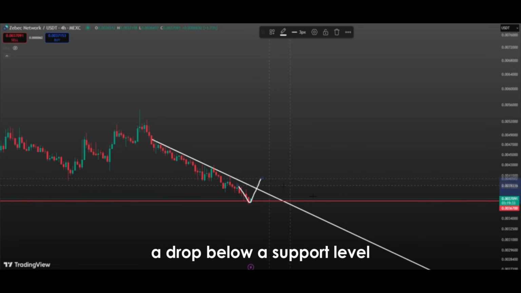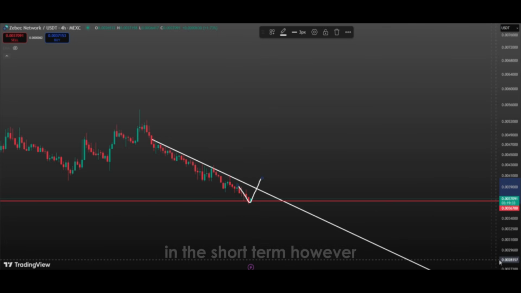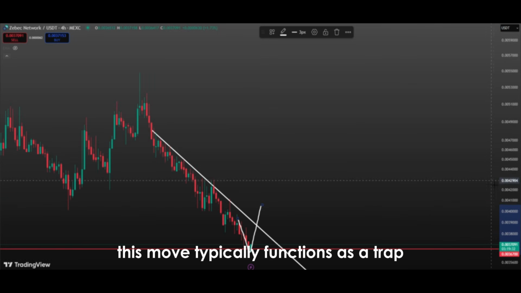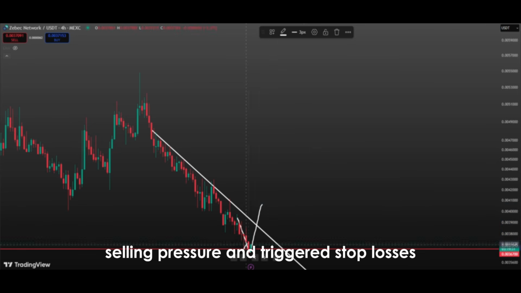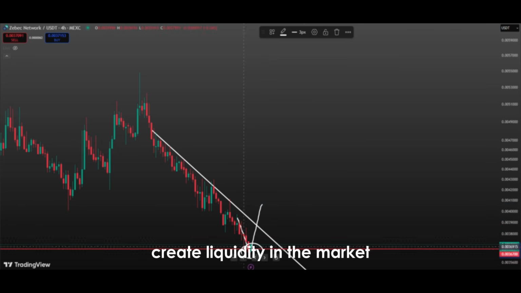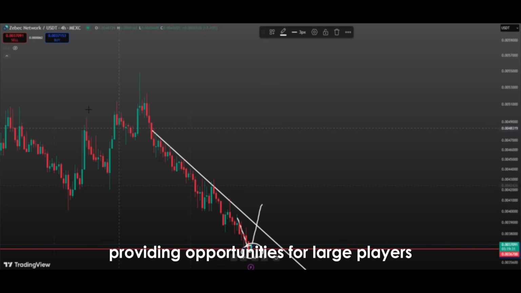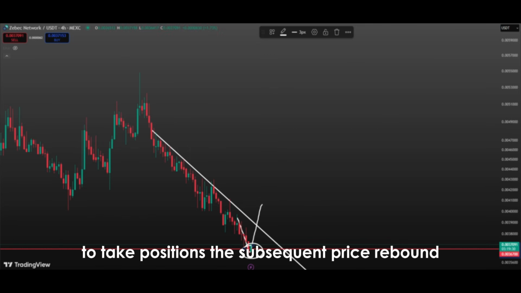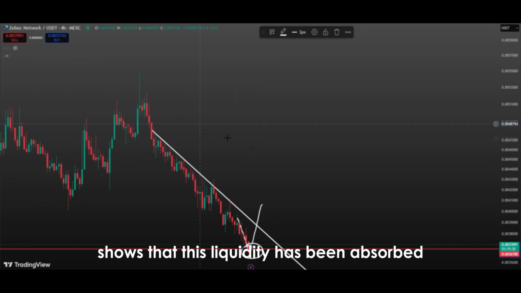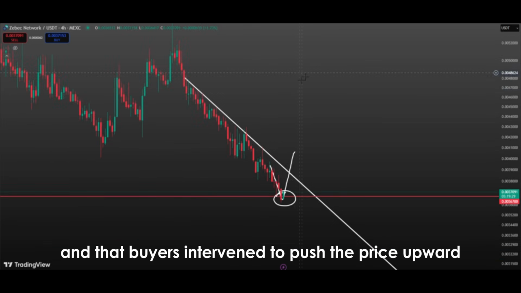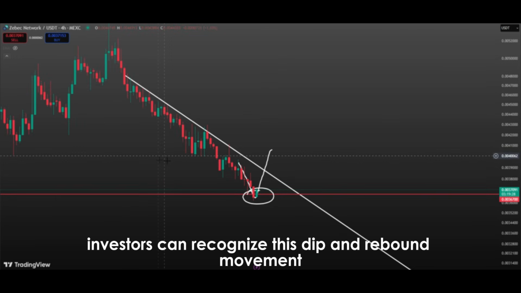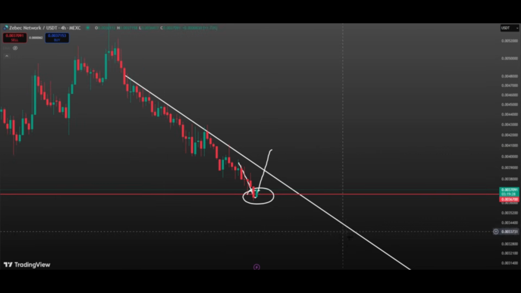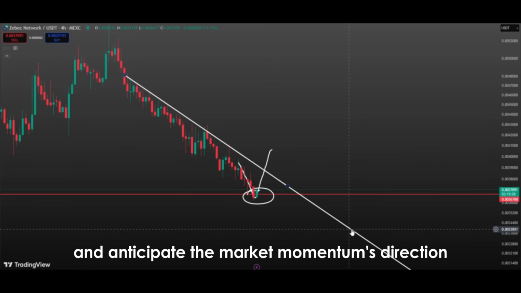A drop below a support level may cause concern for investors in the short term. However, this move typically functions as a trap from a technical standpoint. Selling pressure and triggered stop losses create liquidity in the market, providing opportunities for large players to take positions. The subsequent price rebound shows that this liquidity has been absorbed and that buyers intervened to push the price upward. At this stage, investors can recognize this dip and rebound movement as a buying opportunity and anticipate the market momentum's direction.